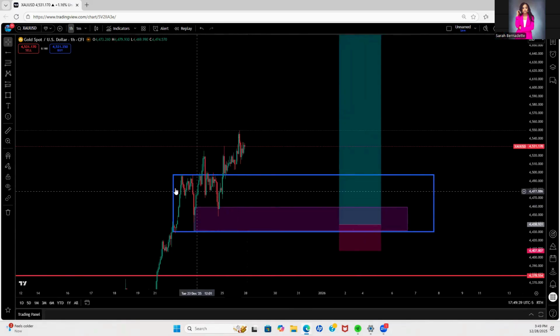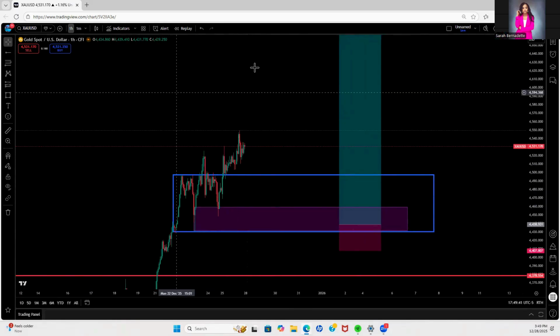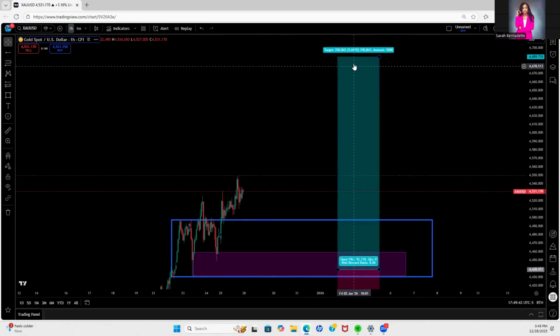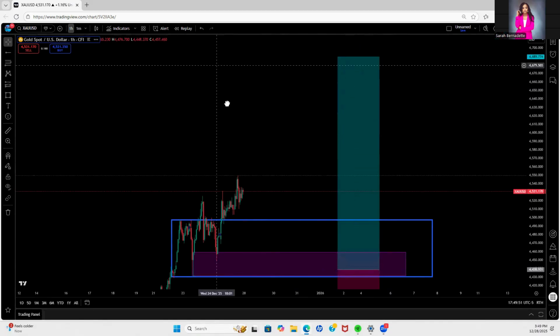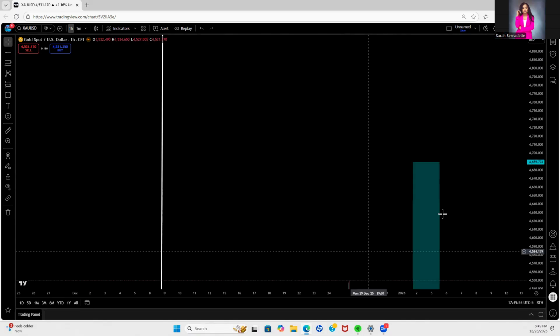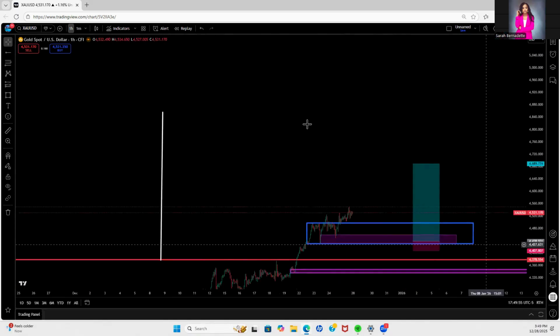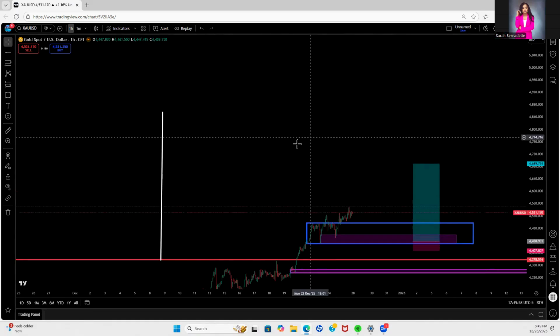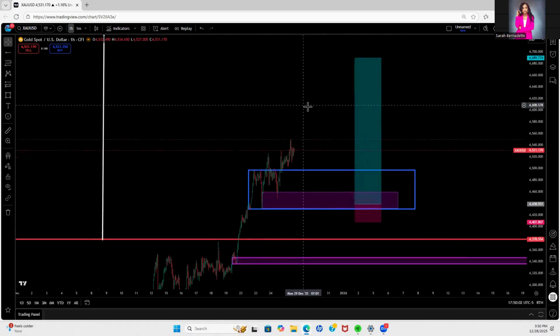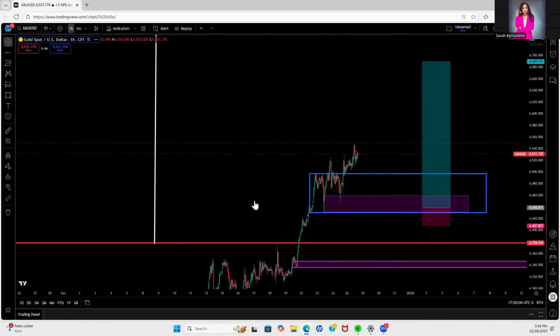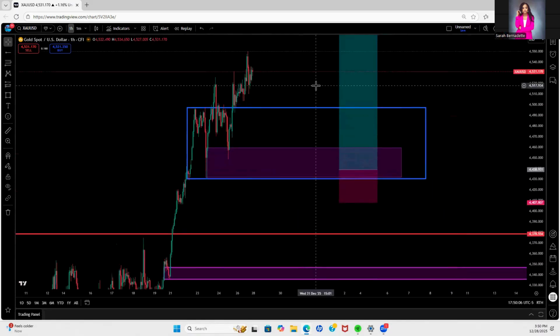Right now, you want to be looking to buy gold, guys. The price is going to keep going up until it gets to at least 4,600. Then we might see, not guaranteed, a major crash around that area. But remember, it's going to keep going up until we arrive at the main target, which is up here around 4,850 approximately. So the best trading opportunities to be looking for right now on gold is buy, in the long term, of course.